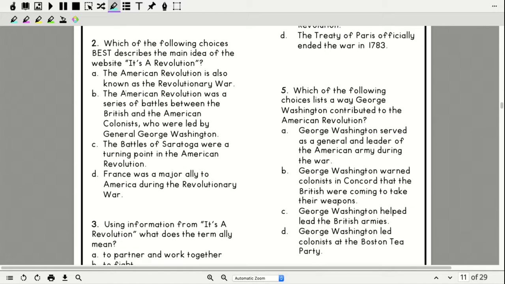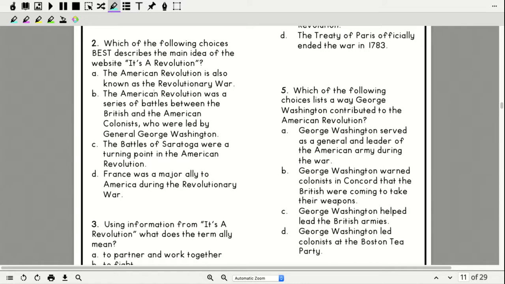So when I am looking at my choices, I want to make sure I'm finding what it is mostly about. It does mention the American Revolution is also known as the Revolutionary War, but that's not what it's mostly about. It doesn't give me any details about what it's about.